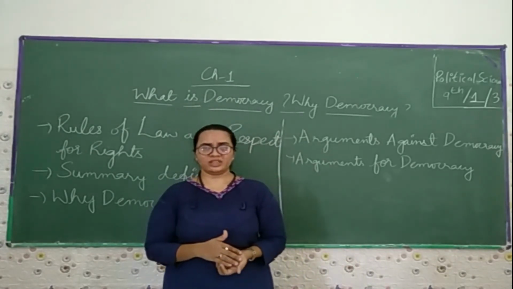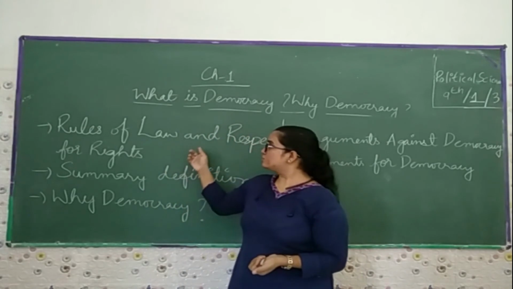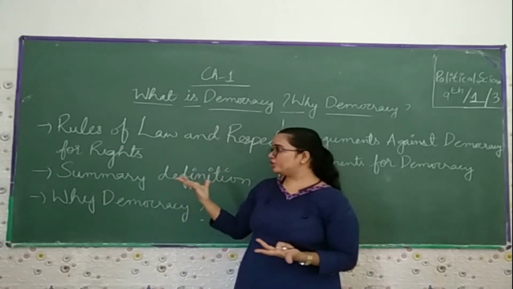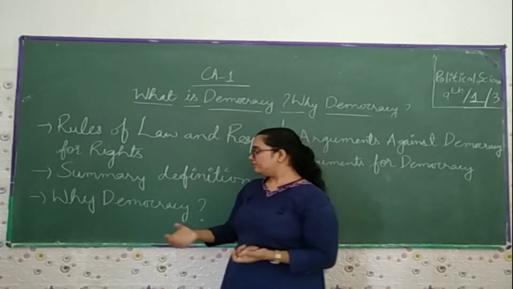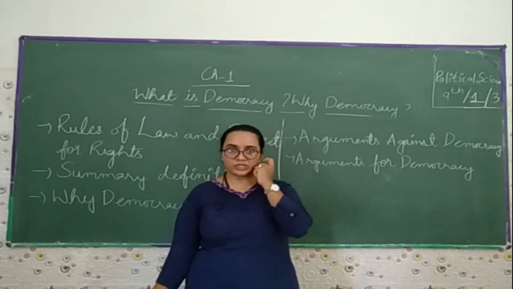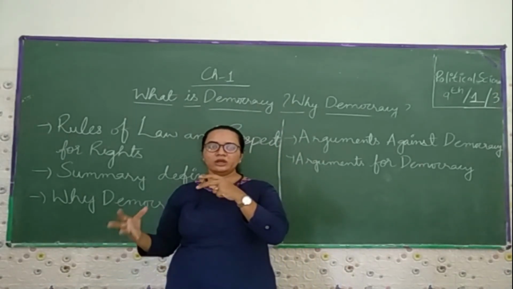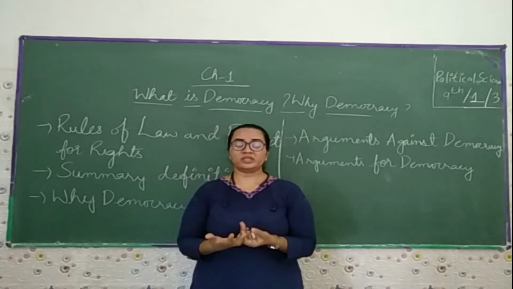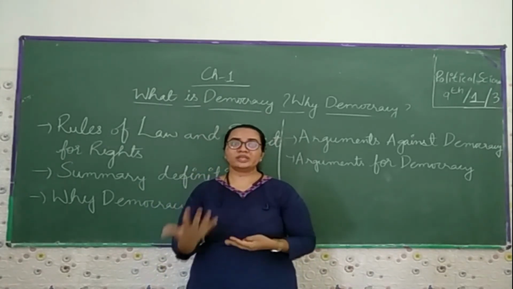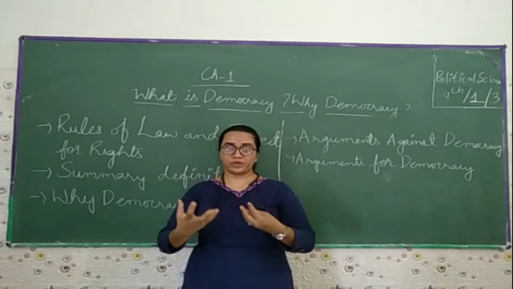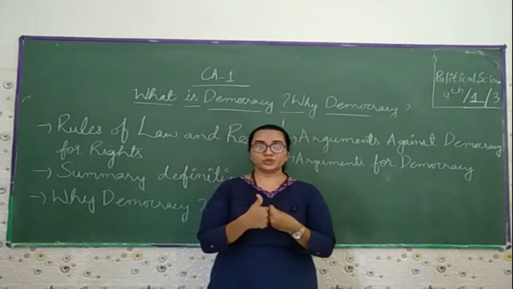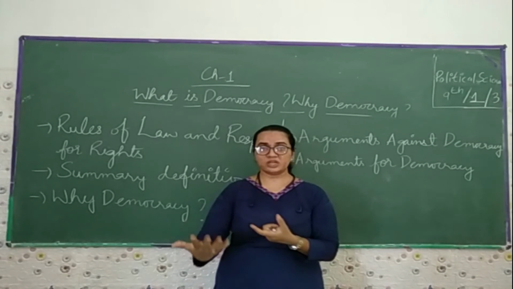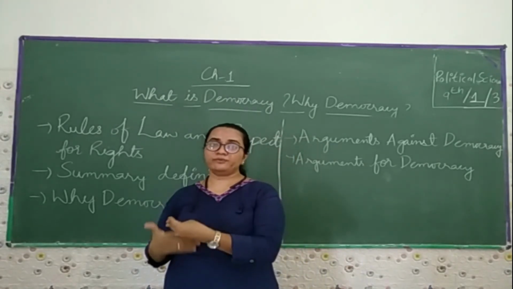So these are the things we have discussed, along with the rule of law and respect for rights. Then we talk about the summary of the definition. We talk about why democracy is needed. Yes, we need democracy because if certain representatives are not going to do the work in the correct way, we can change that government with our own duty by casting a vote. In India, we talk about every 5 years.